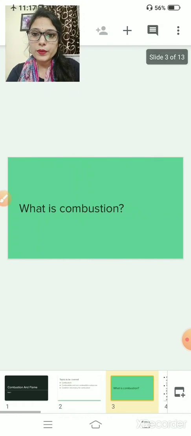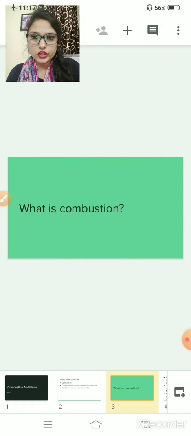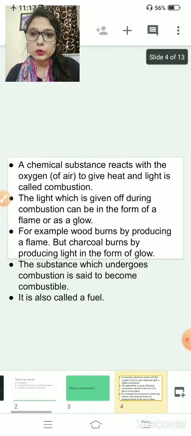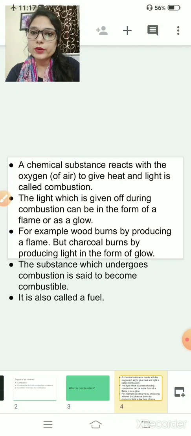Our first topic is, what is combustion? As I told you, the meaning of combustion is burning. So, if any chemical substance reacts with oxygen, it will produce heat and light.